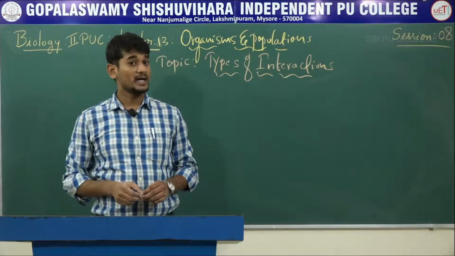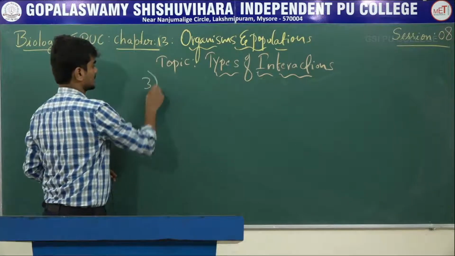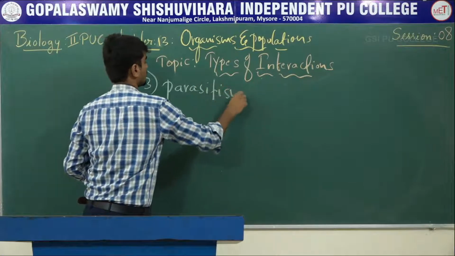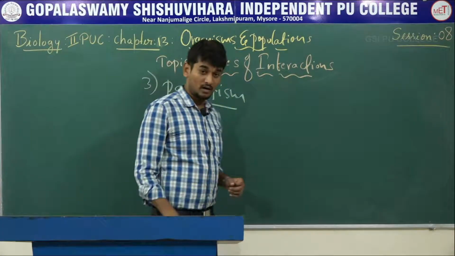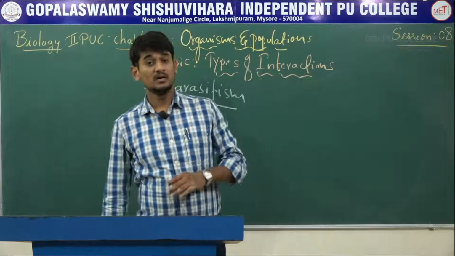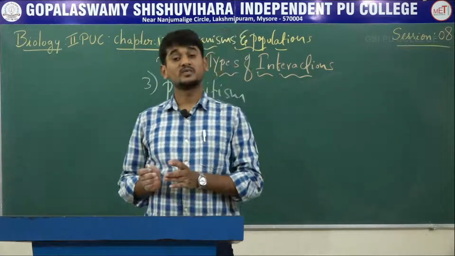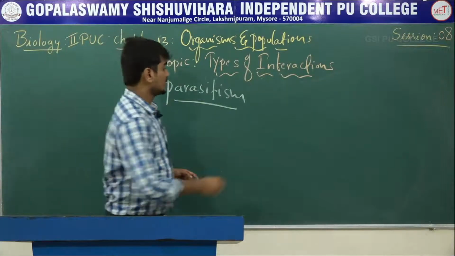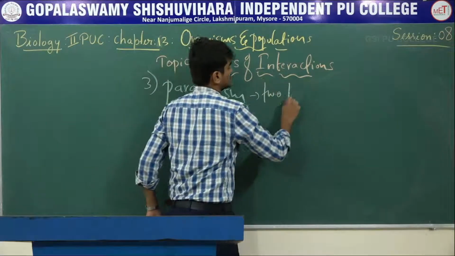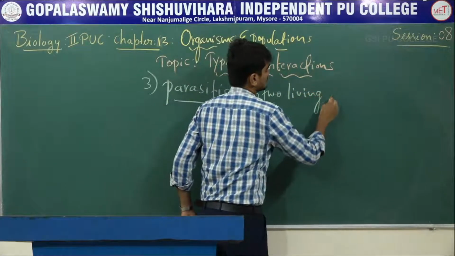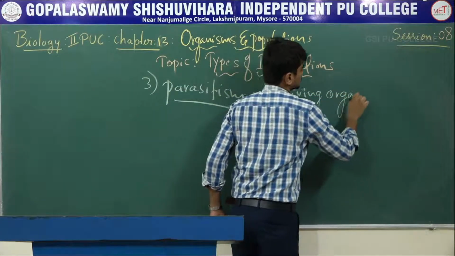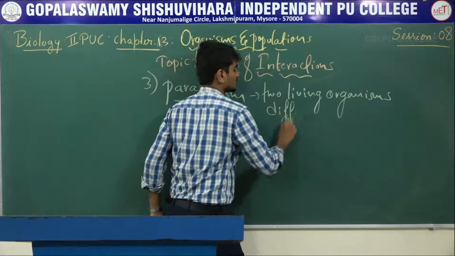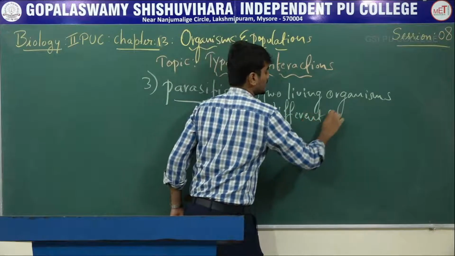The third interaction is parasitism. Parasitism is a type of interaction. Interaction occurs between two living organisms of different species.